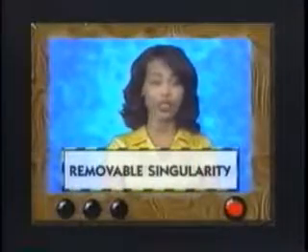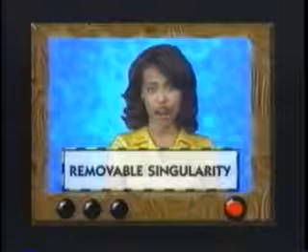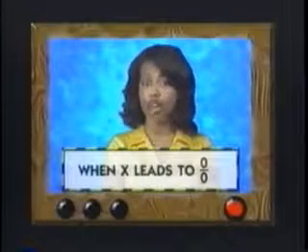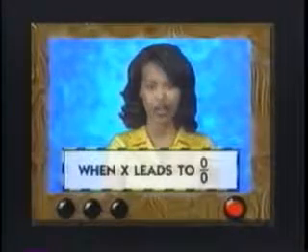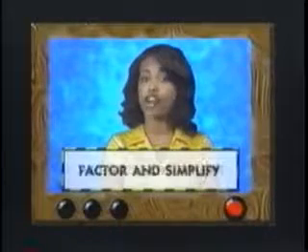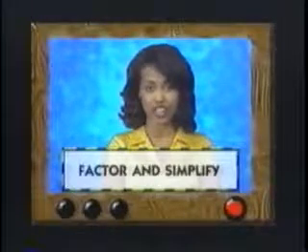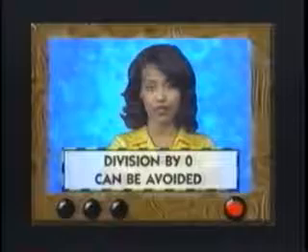A removable singularity appears simply as a missing point on the graph and occurs when putting in a number for x leads to 0 over 0. For this kind of break, if you factor and simplify the rational function, the division by 0 can be avoided. Now let's take a look at the second kind of break.